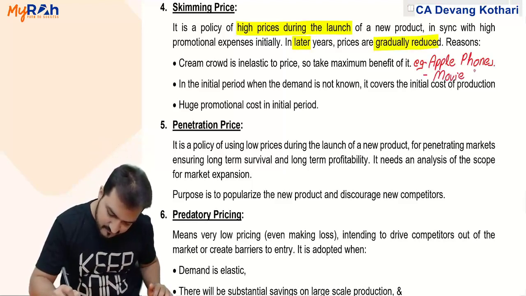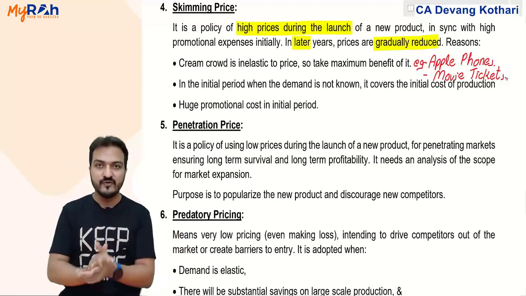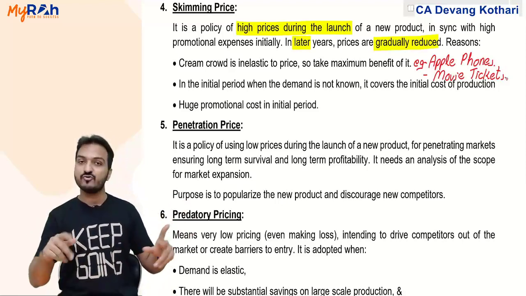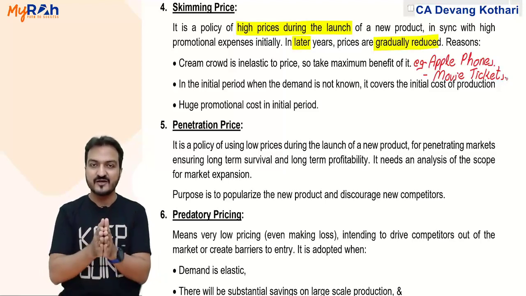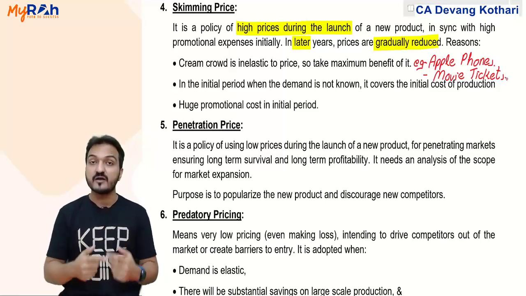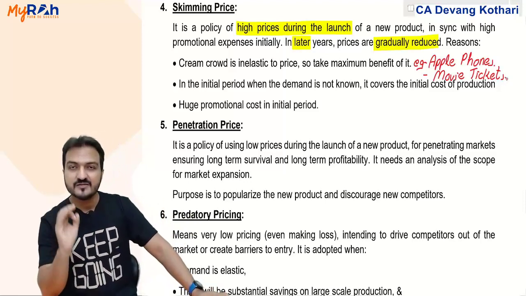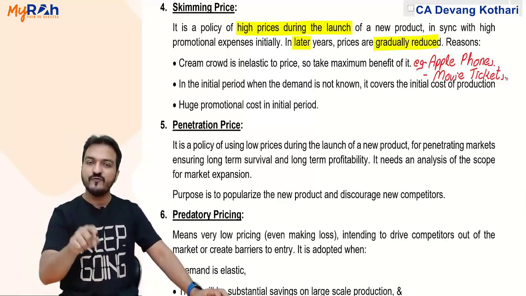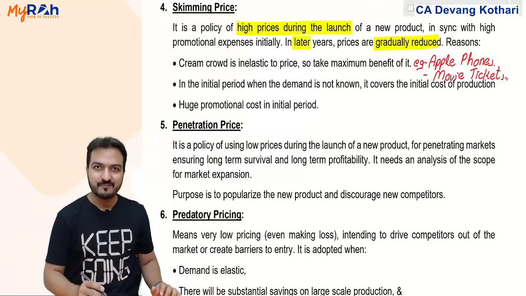Yes. Also example, movie tickets. Especially say a Salman Khan movie. Well, if Salman Khan has a new movie launching, then there are many people who are big fans of Bhai, and Bhai ka movie aa raha hai, so yes, we will pay as much money as they charge. Even if the movie ticket price goes to 1000 rupees, still they will buy the ticket because this is the cream crowd which are crazy fans of Salman Khan. Yes, this is called a skimming price. Later, second week, third week onwards, that same movie ticket price will drop down. That is called the skimming price method.